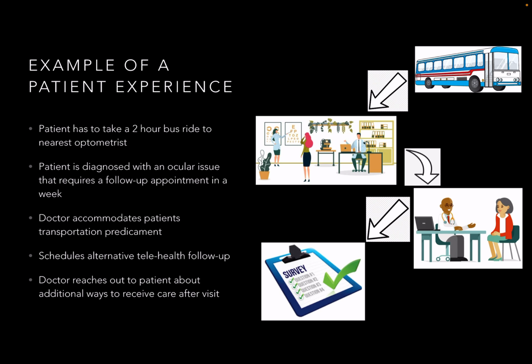When Sam finally comes in for his checkup, the doctor notices that his eye is irritated. The doctor treats it, but requests that Sam come in for a follow-up. At first, Sam doesn't mention anything about how he won't be able to make it. After the doctor talks to Sam for a bit about his lifestyle, the doctor realizes that Sam won't be able to come in for a follow-up and proposes an alternative solution to the follow-up by asking if Sam would be able to virtually meet with the doctor.